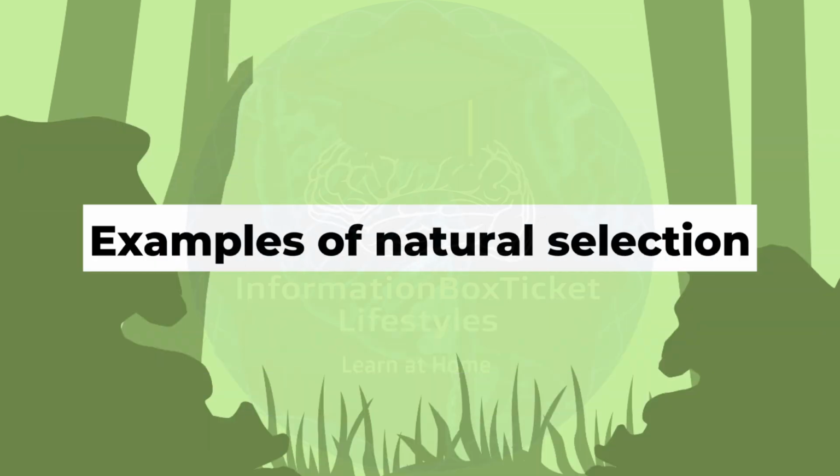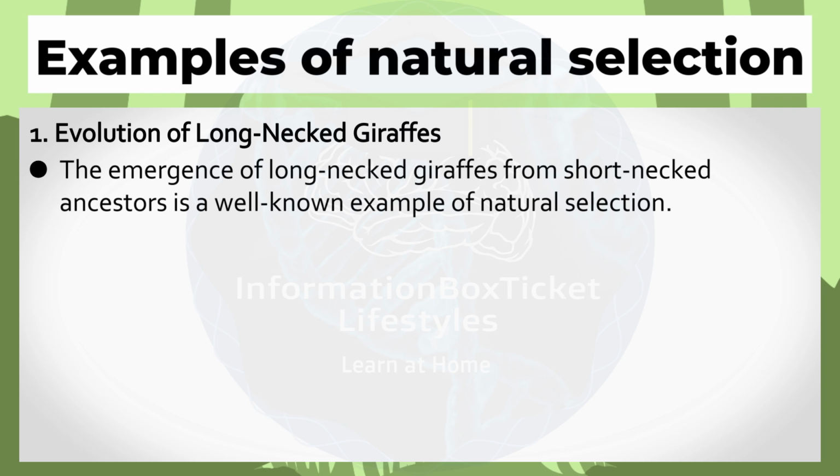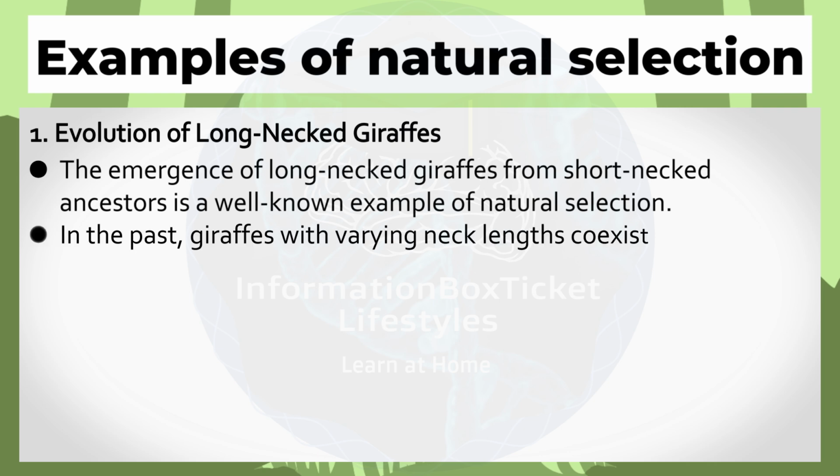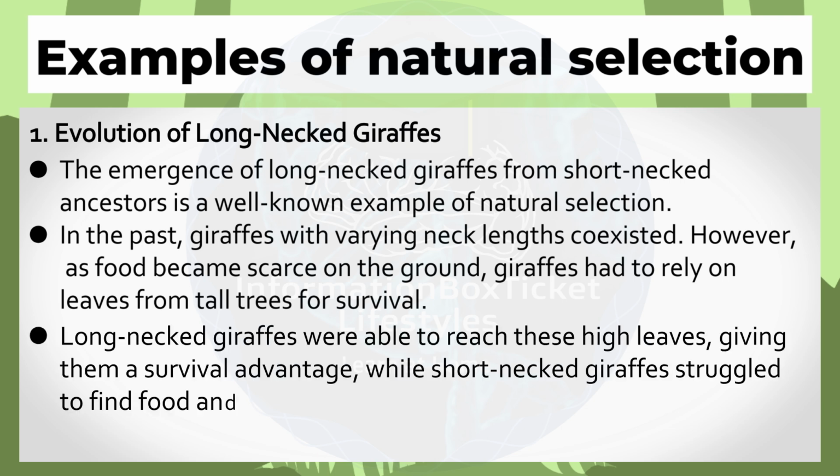Examples of natural selection. First, evolution of long-necked giraffes. The emergence of long-necked giraffes from short-necked ancestors is a well-known example of natural selection. In the past, giraffes with varying neck lengths coexisted. However, as food became scarce on the ground, giraffes had to rely on leaves from tall trees for survival. Long-necked giraffes were able to reach these high leaves, giving them a survival advantage, while short-necked giraffes struggled to find food and eventually died out.